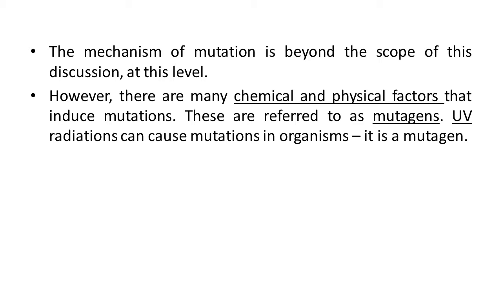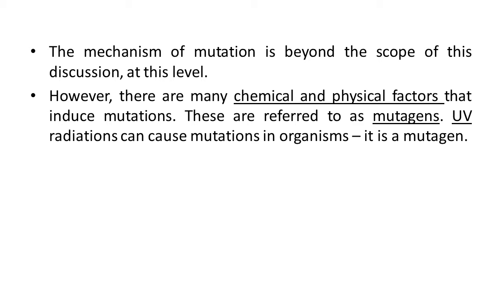All these factors which can create a mutation condition are known as mutagens. So any chemical or physical factor which leads to the mutation process is commonly called a mutagen. One example of this is UV radiation.